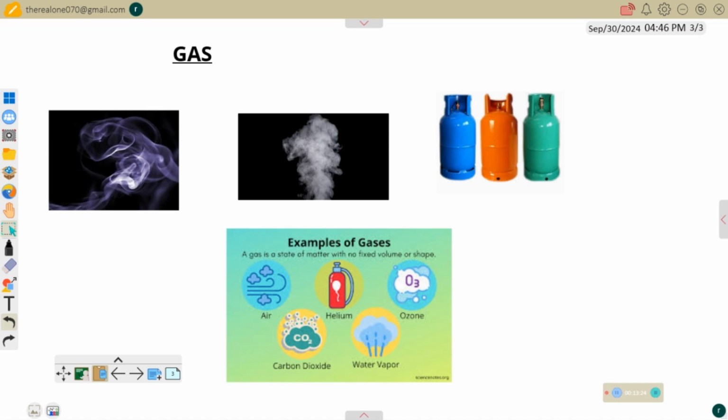We have several other examples of gas. Nitrogen is a gas. We have chlorine gas, and we have ammonia gas. We have many others that we cannot even mention. So we have natural gas, and many others. So gases have general properties which are very much different from the properties of both solid and liquid.